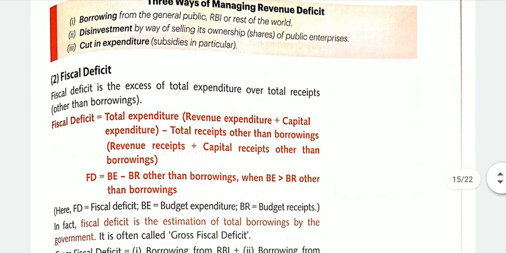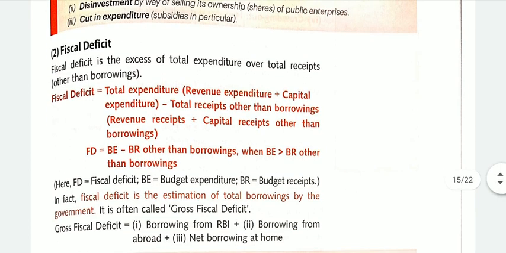Now, the second deficit is fiscal deficit. What is this? Fiscal deficit is the excess of the total expenditure over total receipts other than the borrowings.